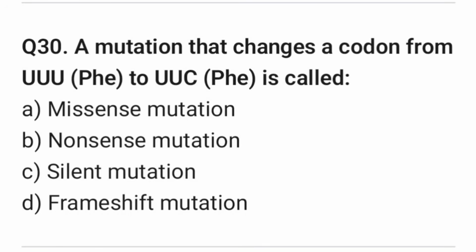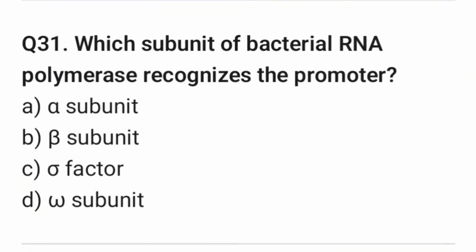Question 30. A mutation that changes a codon from UUU to UUC is called. Right answer is option C, silent mutation. Question 31. Which subunit of bacterial RNA polymerase recognizes the promoter? Right answer is option C, sigma factor.